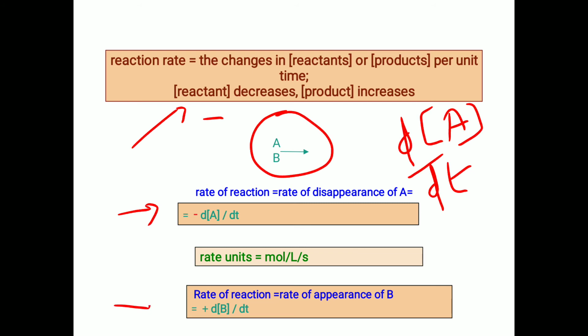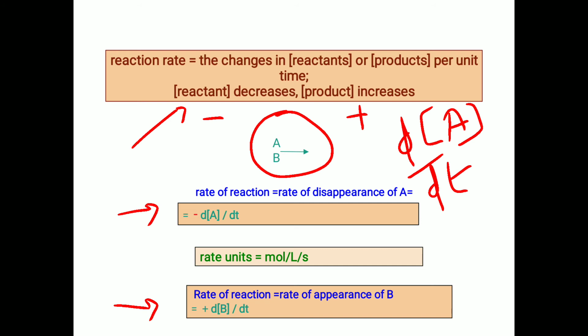Whereas we observe that there will be a positive sign in the rate of reaction, that is plus dB by dt. Here the positive sign is due to the appearance of B. As the product forms, its concentration goes on increasing. So because of the increase in concentration of product, we have to take the positive sign in the rate of reaction.